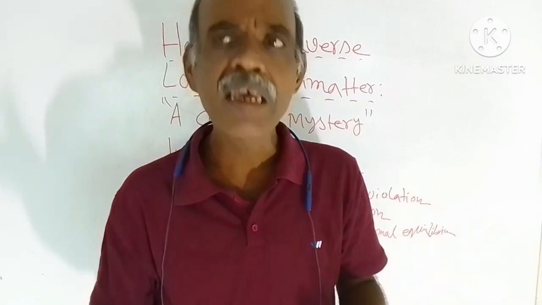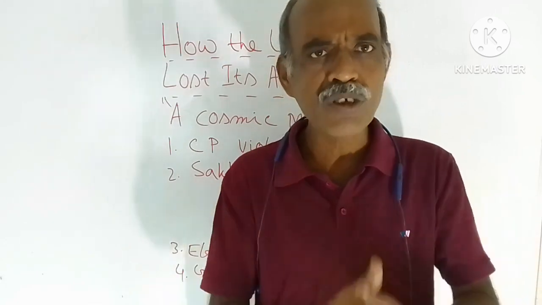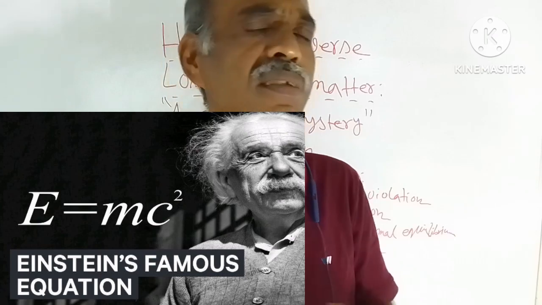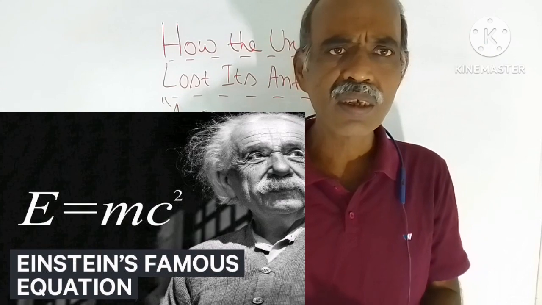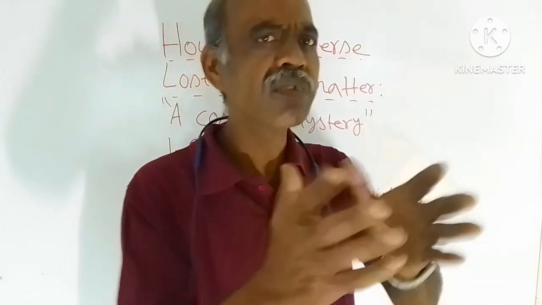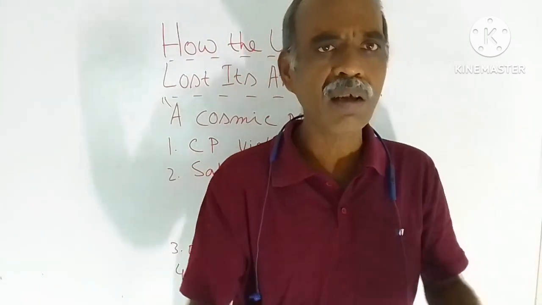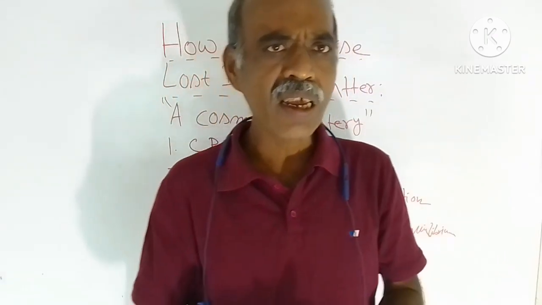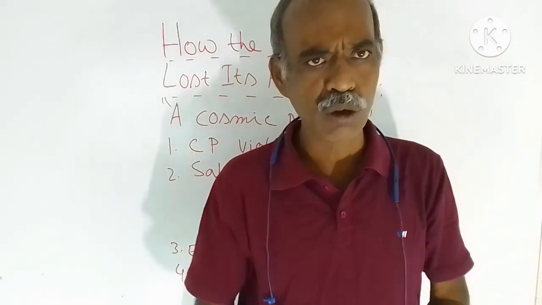How much is the energy? It can be estimated by using Einstein's famous equation E equals mc squared, where E is the energy, m is the mass, and c is the velocity of light. So using this equation, you can easily calculate the amount of energy produced by converting the mass into energy. Okay. So whenever matter and its antimatter come in contact with each other, they will annihilate each other and energy will be produced. So these things are known to you.